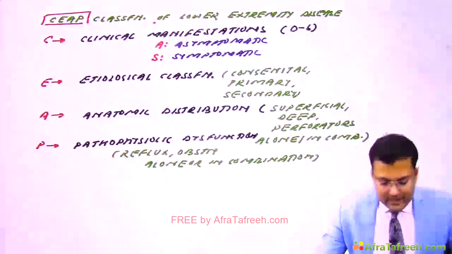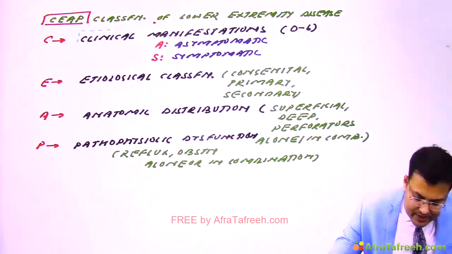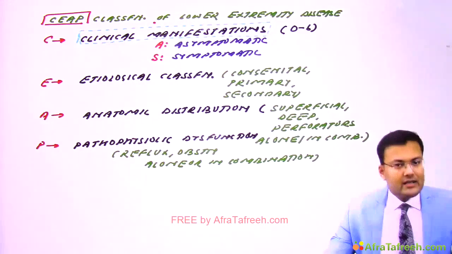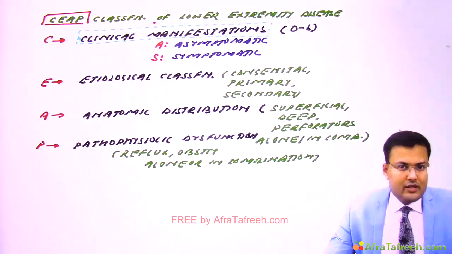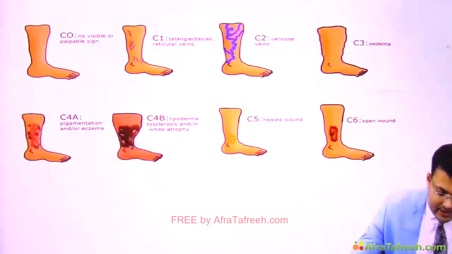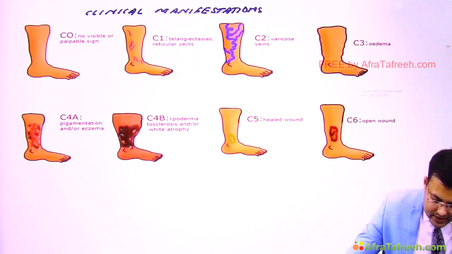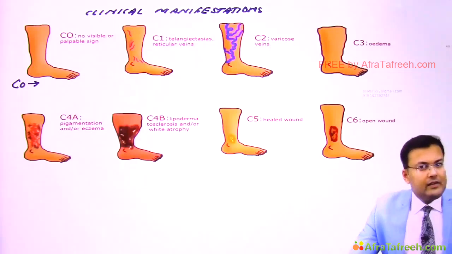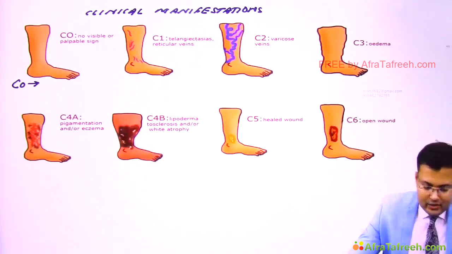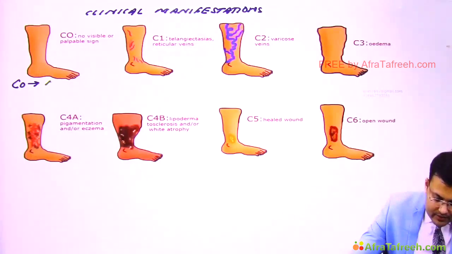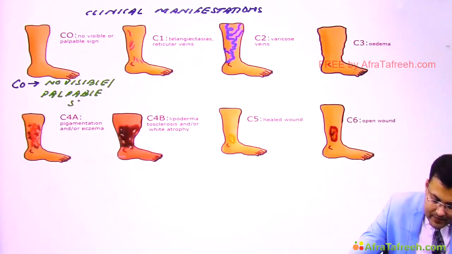This classification is asked, and in NEET PG and in INI CET, they ask the grading of clinical manifestations. So now see the clinical manifestations grading. First, what is C0? C0 means there is no visible or palpable sign. So here you can see there is no visible or palpable sign, right?